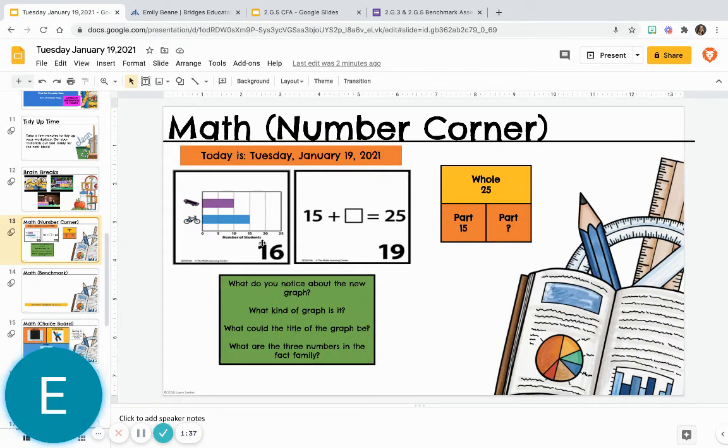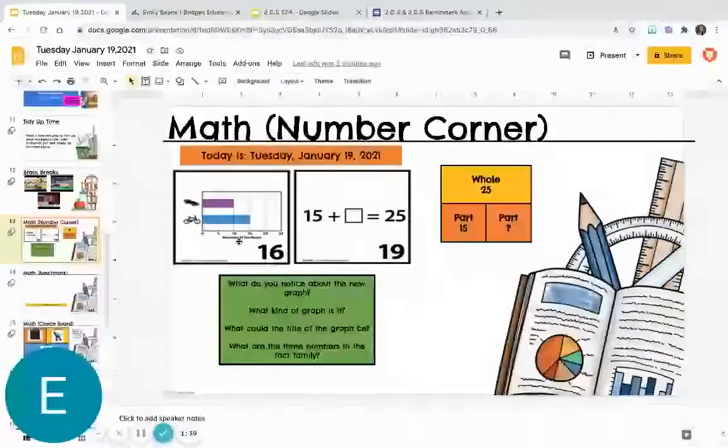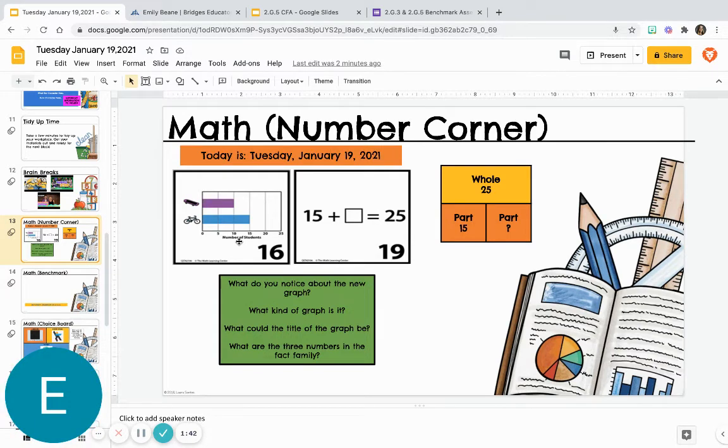I'm thinking that the title could maybe be favorite activity. Maybe it's favorite wheeled activity, right? Because bikes have wheels and skateboards have wheels. Could you think of something different for that? I also noticed that 10 people chose skateboard and 15 people chose bike.